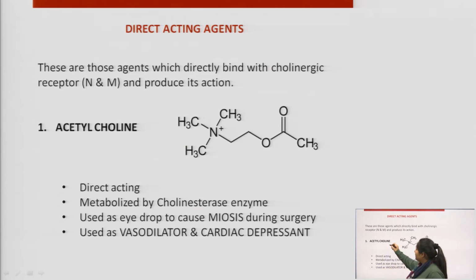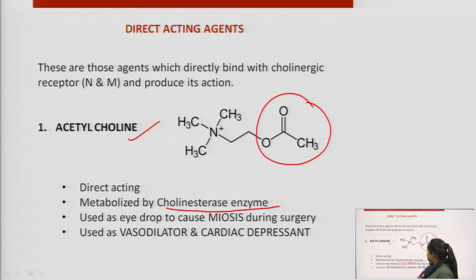First of all, we have taken the example of acetylcholine. Acetylcholine is the neurotransmitter that is being released. This is the direct acting drug, but the point is it will be metabolized by the cholinesterase enzyme. As we have studied in the metabolism of acetylcholine, the cholinesterase enzyme will break acetylcholine into the acetate part and the choline part.